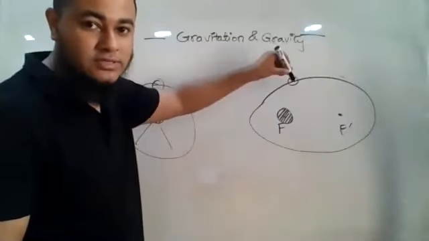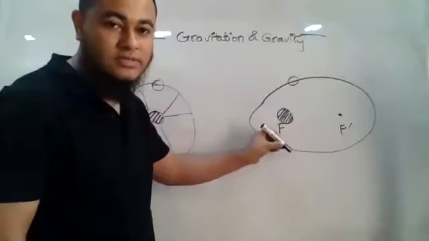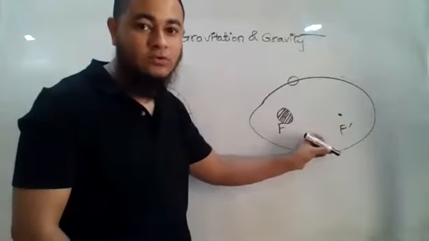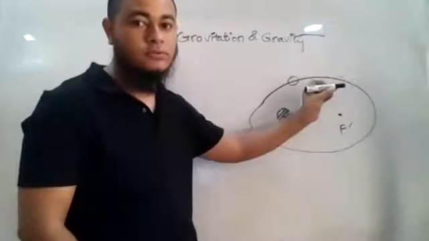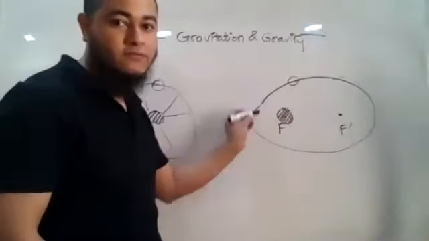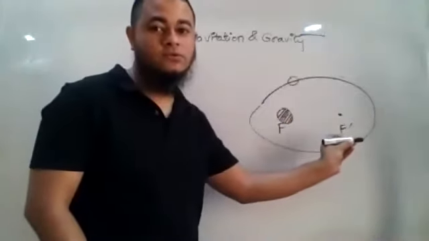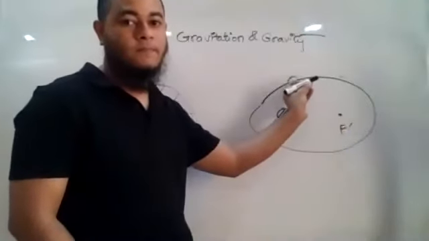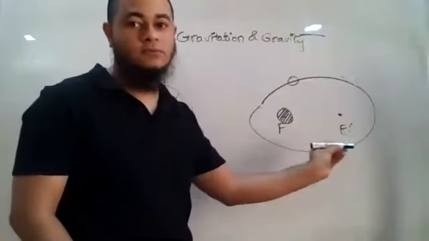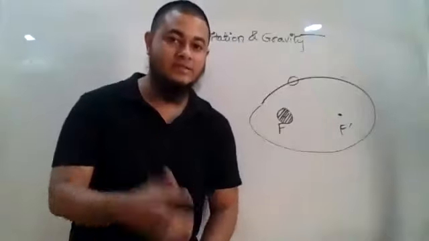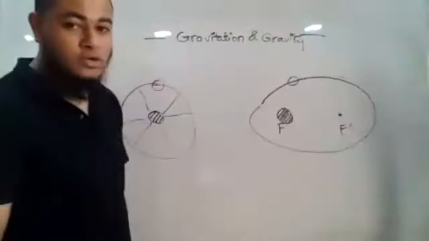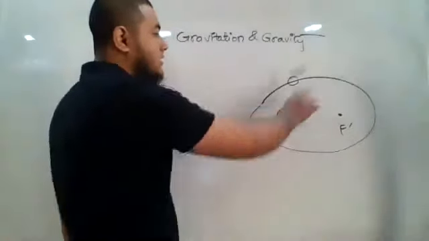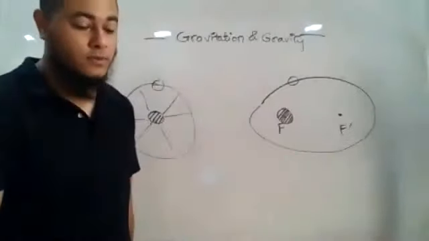It passes this part quickly, and then as it goes away, the velocity becomes slower and slower. Again fast, then slow. So this path it covers in a very short amount of time, and this path it takes a longer amount of time to cover.